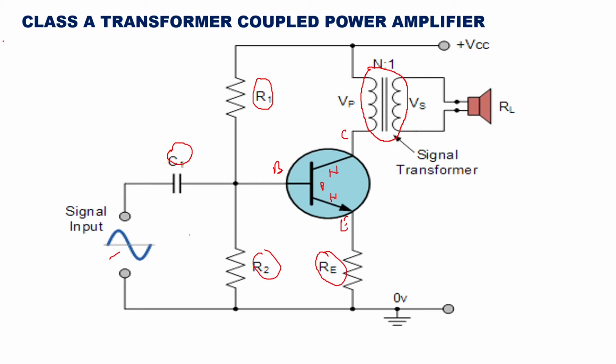So the transformer is going to increase your efficiency when it is connected to the load circuit here at the collector region. It is not going to dissipate or waste any power, and the efficiency of class A power amplifier increases. That is the advantage of connecting a transformer in the collector region in this transformer coupled power amplifier.